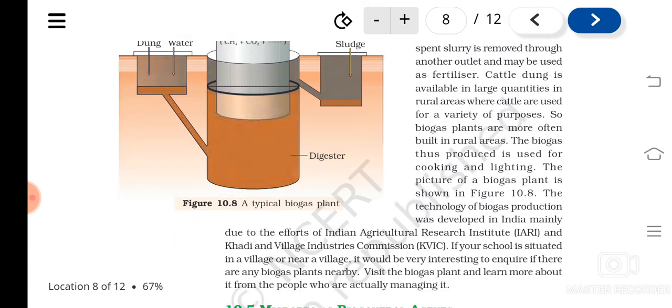So this biogas production was developed in India due to the efforts of the Indian Agricultural Research Institute and Khadi and Village Industries Commission. So like this they have designed this, and this is useful for the production of biogas from easily available cow dung in the rural areas. So in this also we are depending on microorganisms only. So this is another use of microorganisms for our benefit.